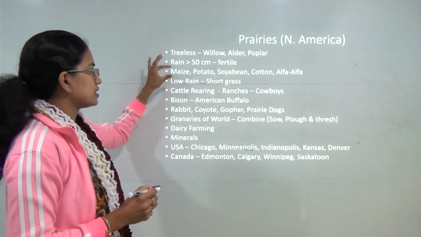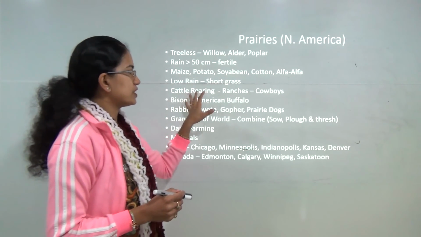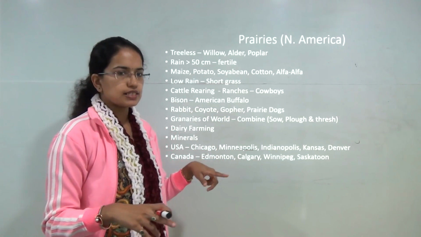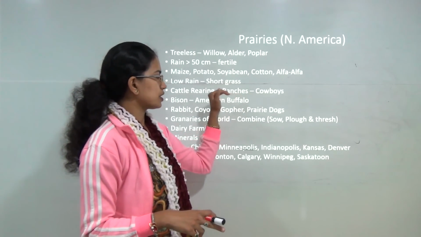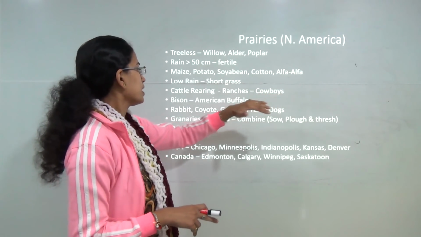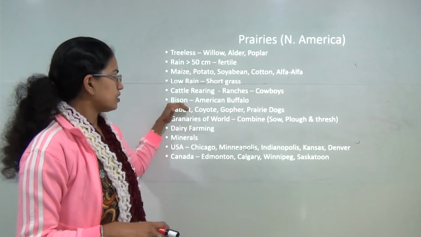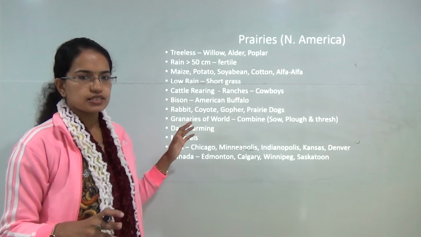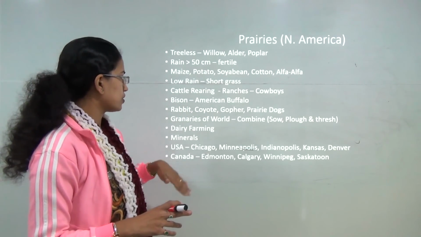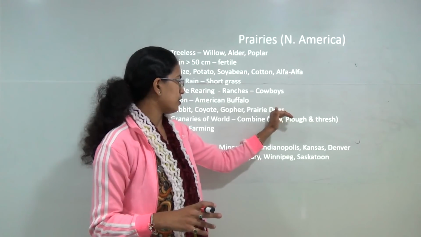In the regions where the rainfall is less, you have short grasses. The major activity here is cattle rearing. So the cattle farms are known as ranches, and the people who take care of the cattle are known as cowboys. Also, this region is known for the American buffalo, which is bison. Now this bison is under a protected status because there has been a lot of hunting of bisons going on. The other fauna that exist are rabbit, coyote, gopher and prairie dogs.